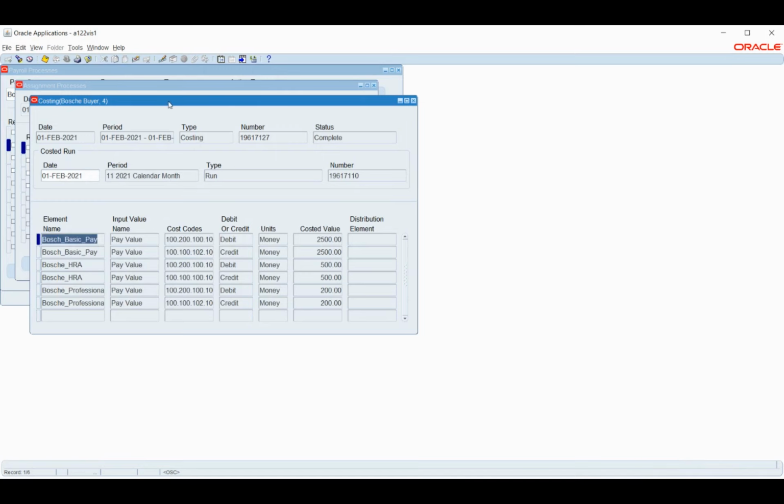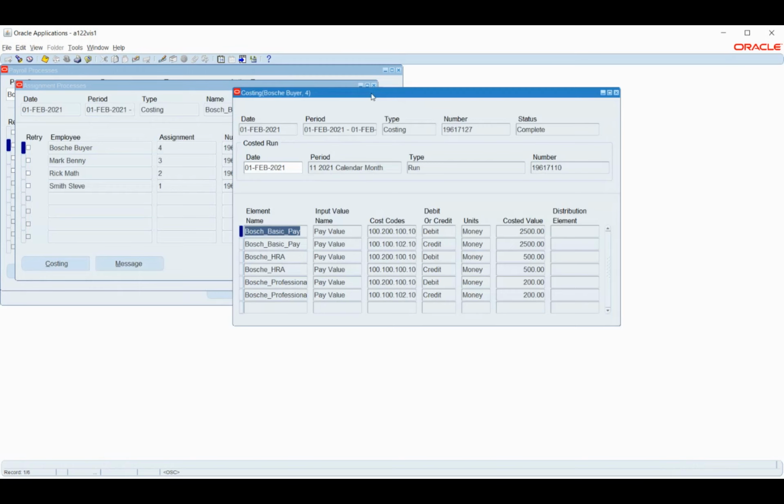Okay. So our costing process is done. This will be for each employee. Since we ran this as a batch process, we have all the employees, in the sense we created only 4 employees. Those are the employees that we are seeing in the list.